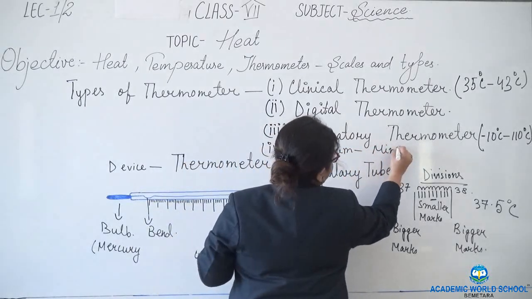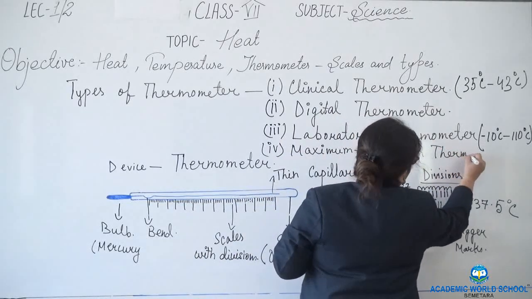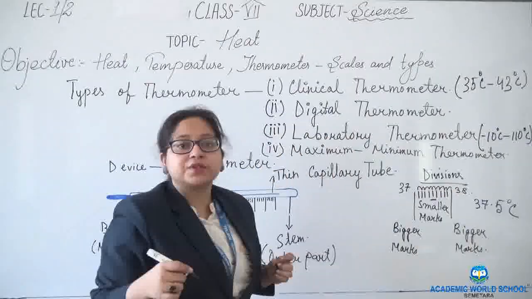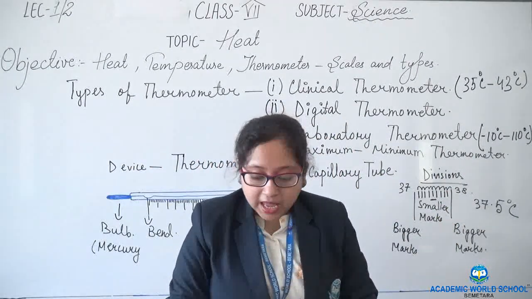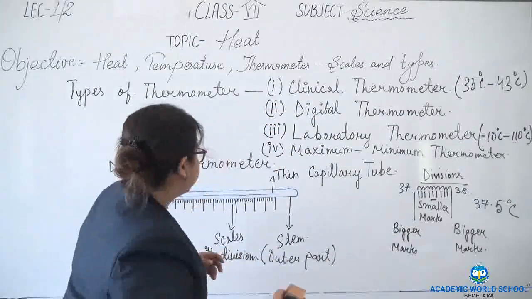Another type of thermometer is the maximum-minimum thermometer, which usually measures the maximum temperature and the minimum temperature of a day or of a place. Now these are the types of thermometer.